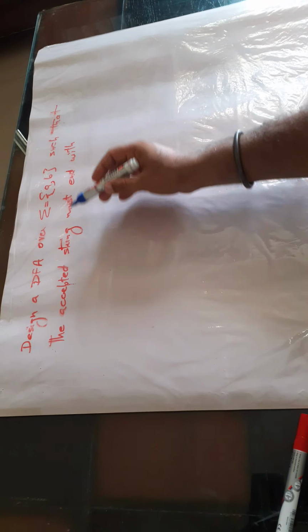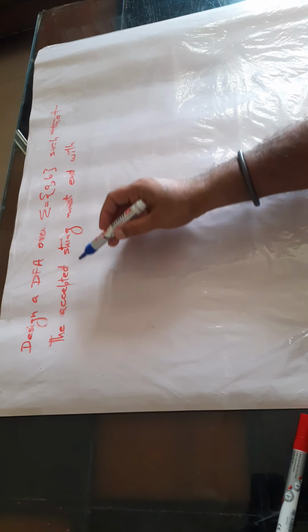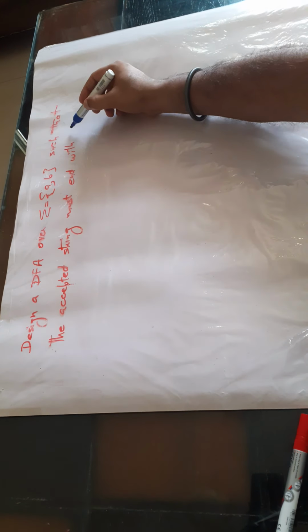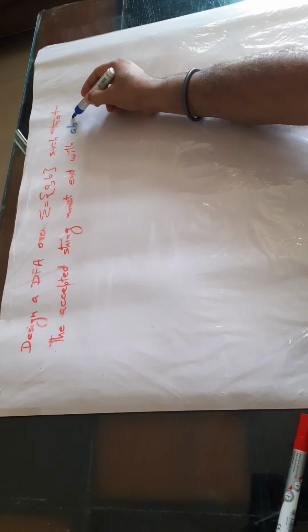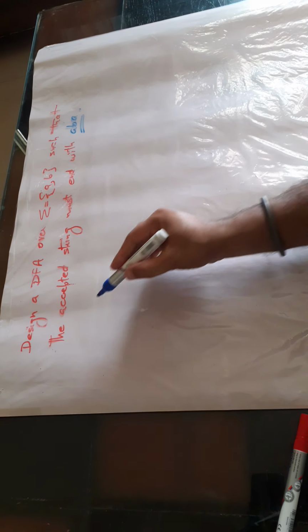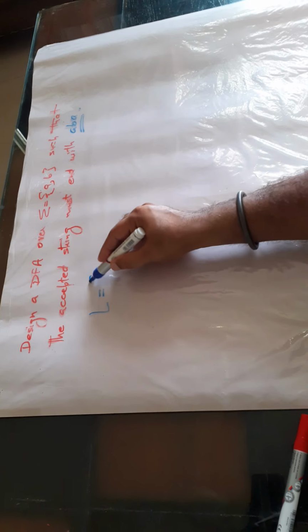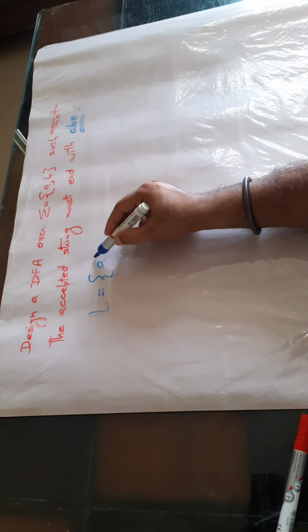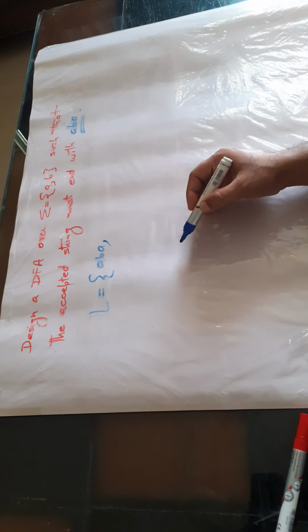Okay, so the next question is: design a DFA over the same sigma such that the accepted string must end with ABA. Suppose this is the question. As the first step, we have to think about the language. The smallest string in this case is ABA itself.